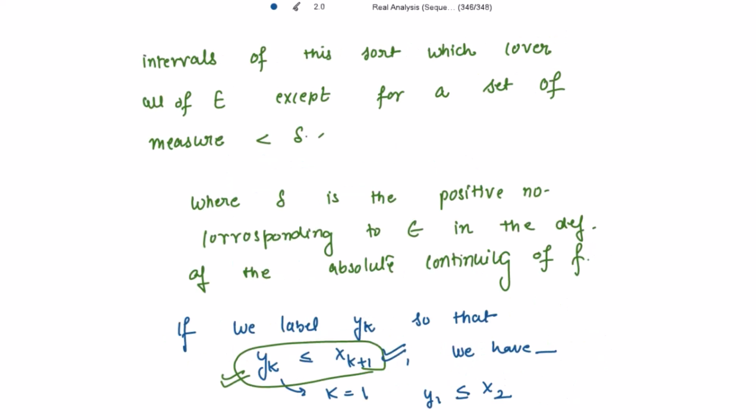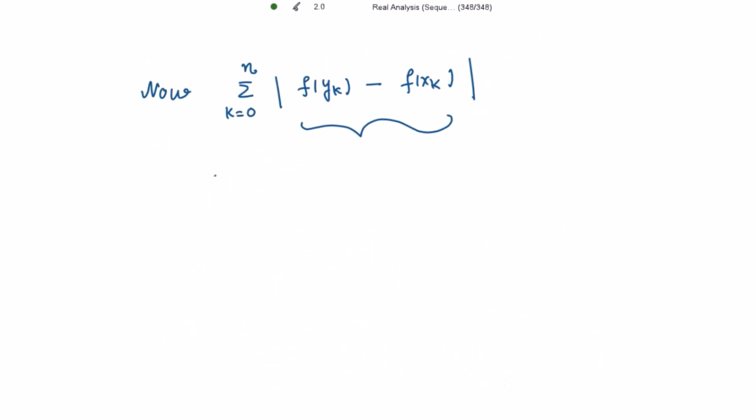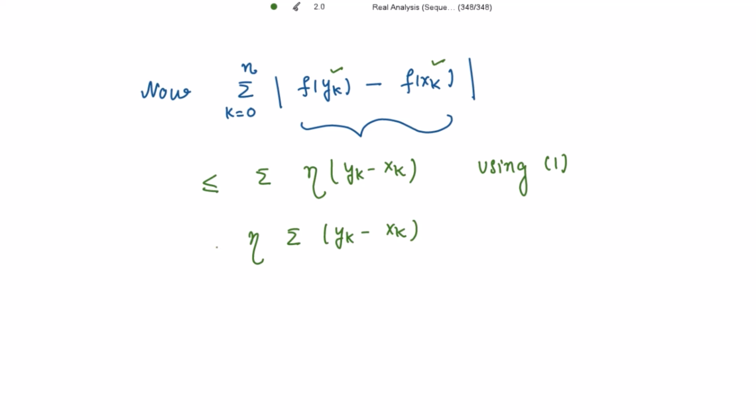So this is less than or equal to the summation of eta into the difference of these 2 points, that is y_k minus x_k, using 1, right? If I take this eta outside, we are getting the summation of y_k minus x_k.